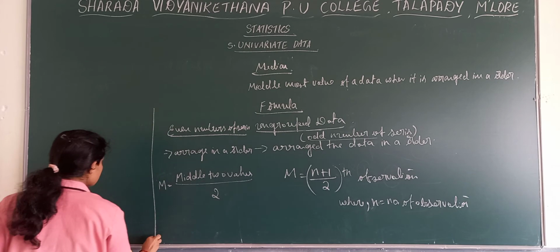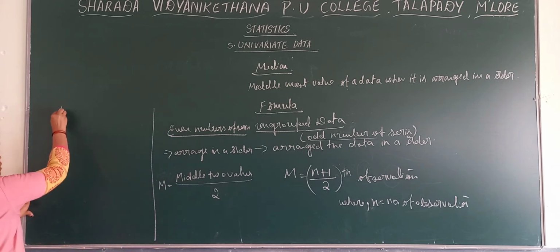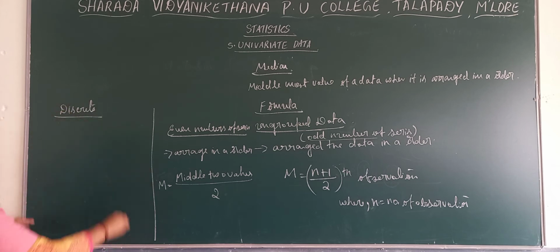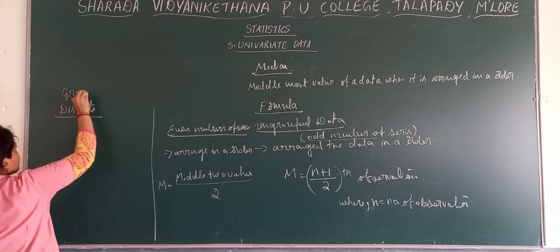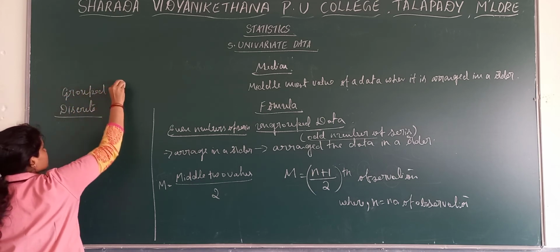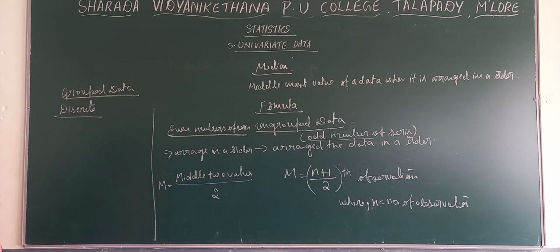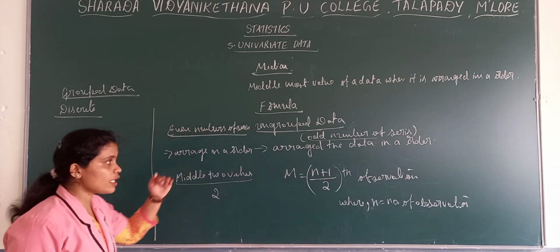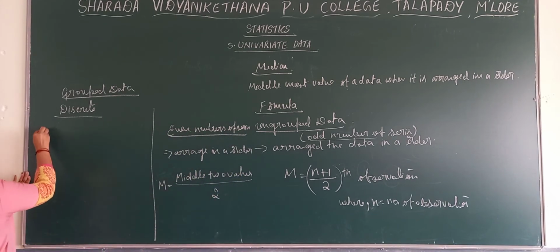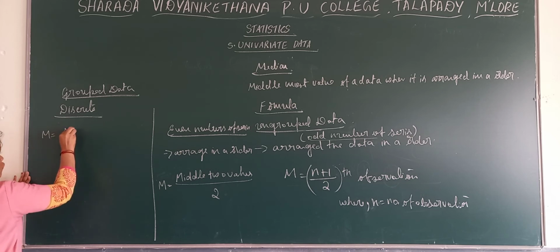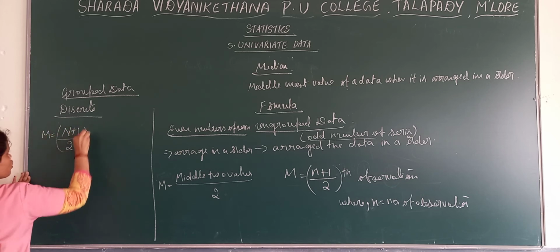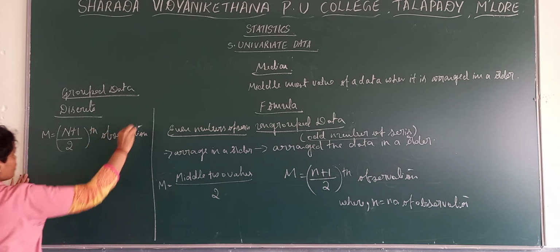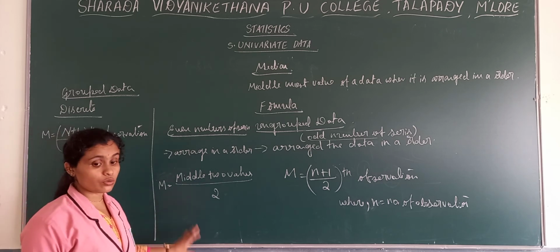Now, if you have a discrete series, discrete will come under grouped data. If you have grouped data and it is discrete, then in case of discrete it is not necessary to arrange, it will be in a particular order. So your median formula goes like (n plus 1) divided by 2 observation. Directly (n plus 1) divided by 2 observation.